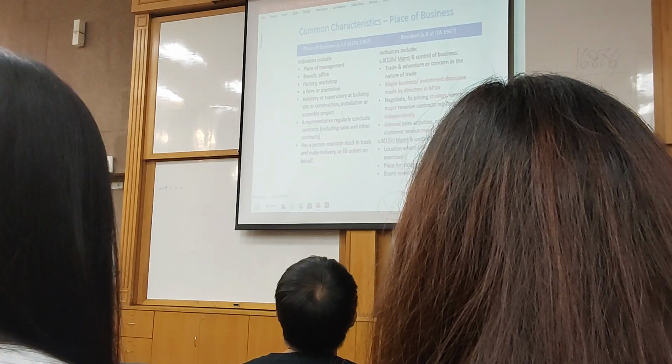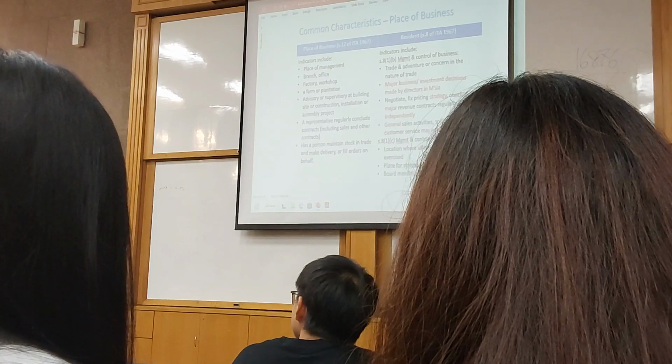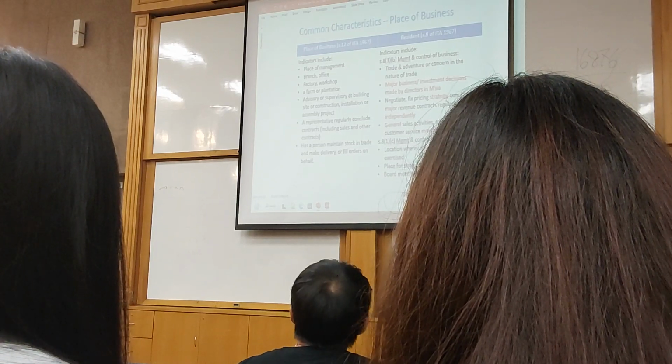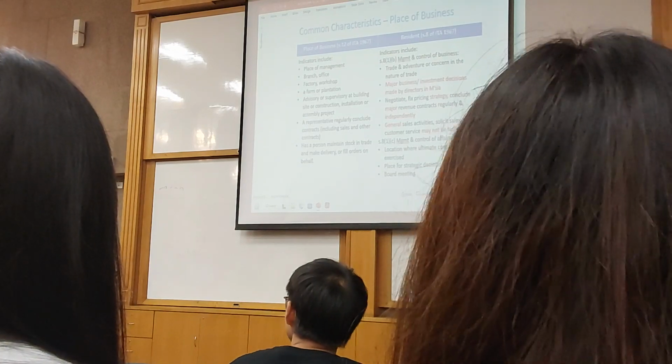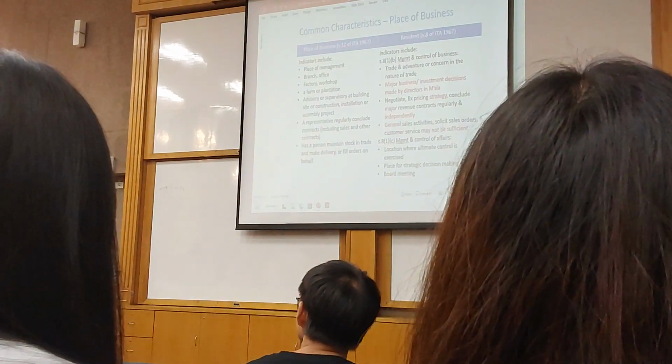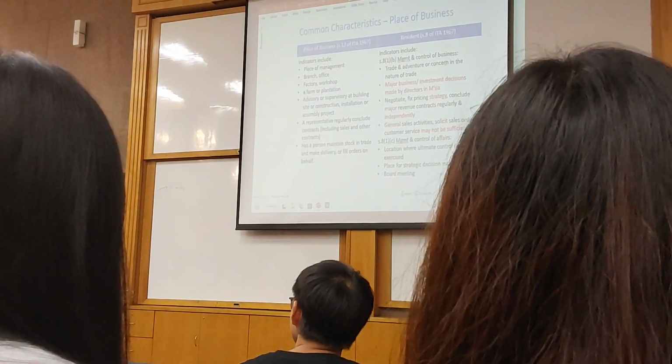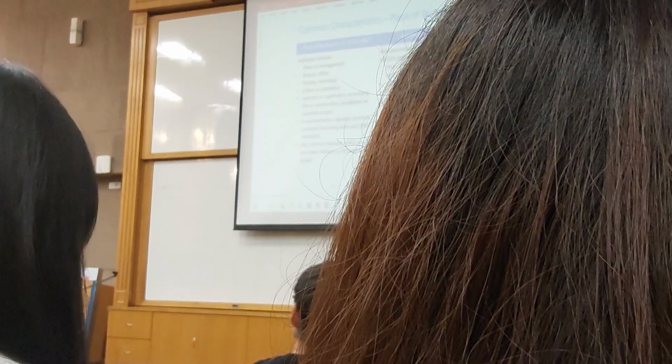But in order to become a resident, section 8.1b, management and control of business, or section 8.1c, management and control of affairs. Either one. So what would be the indicators? Section 8.1b says major decisions, investment decisions made by directors in Malaysia. But the 3 engineers are here to do work. They're not here to make this kind of decisions. So I don't think so.